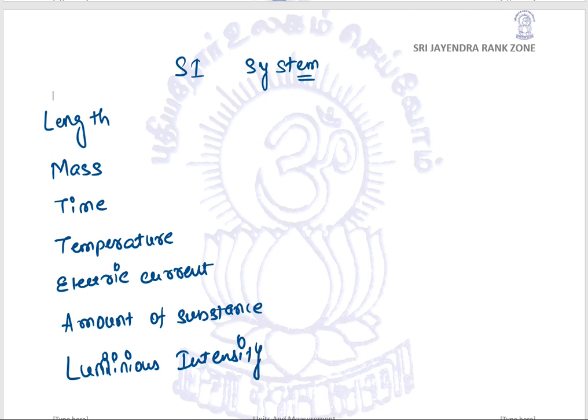They consider these to be the fundamental quantities. These would be required.